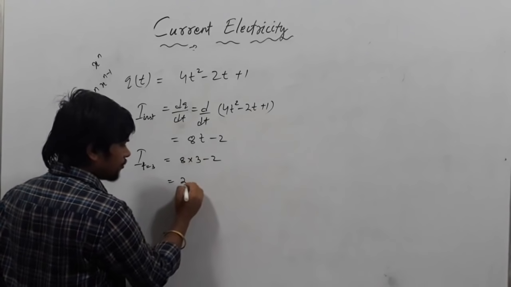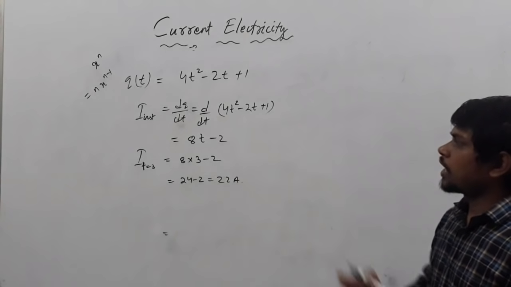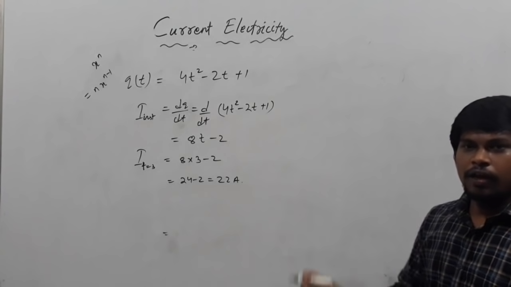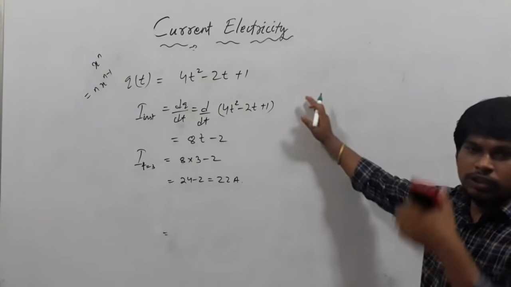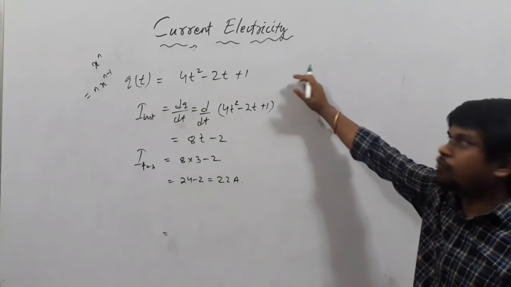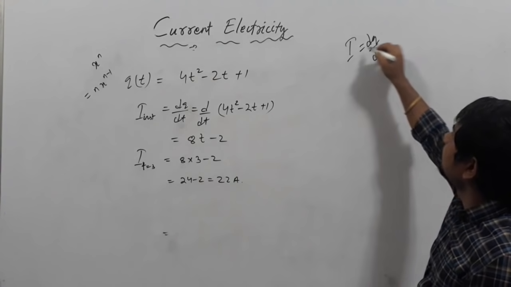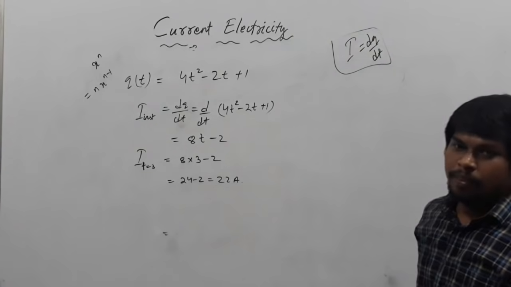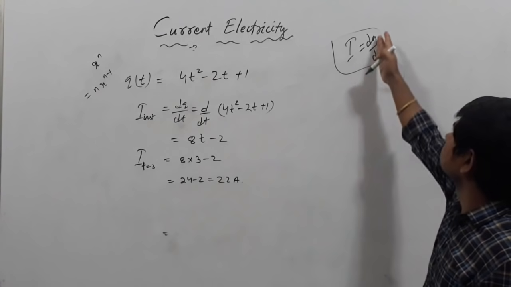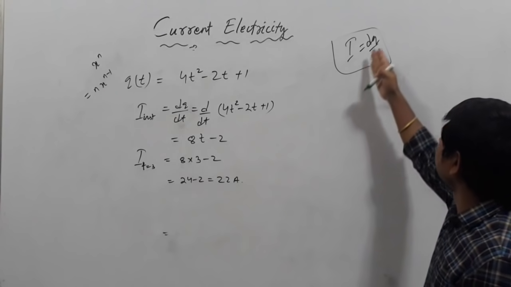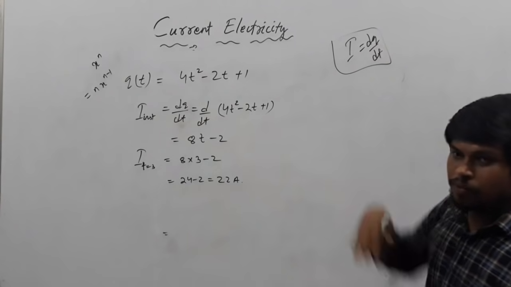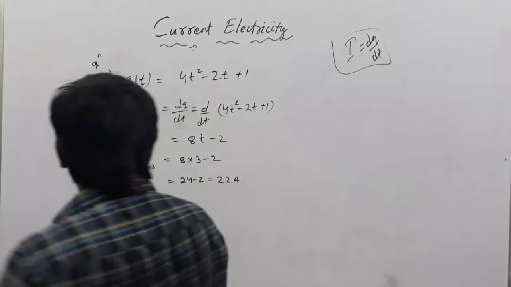8 times 3 is 24 minus 2. The difference between I instantaneous and I average, they will ask some questions about this formula. This is very important: I equals dq by dt. Remember this formula. There also they can ask the charge. Calculate the amount of charge flowing between the time interval. The same question can be asked.